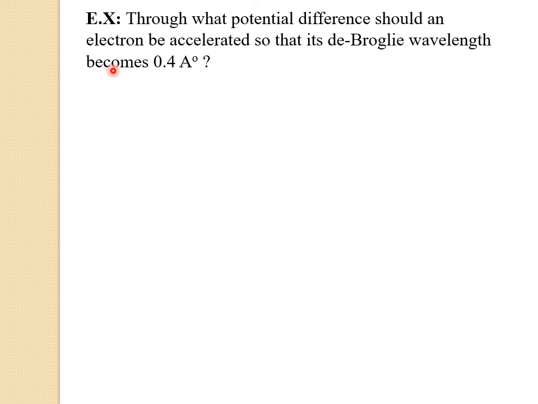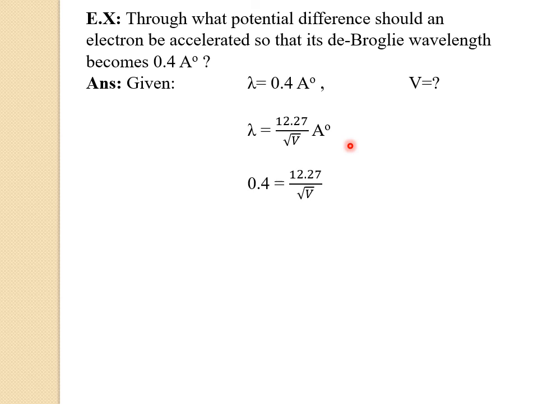So let us solve the example. Here the given data are lambda value is 0.4 angstrom and V equals how much? Here we have to find the potential difference. Now let us take the de Broglie wavelength of an electron equation from the previous slide, that is lambda equals 12.27 divided by the square root of V angstrom. Now let us substitute the values. Here the lambda value is 0.4, that equals 12.27 divided by the square root of V.